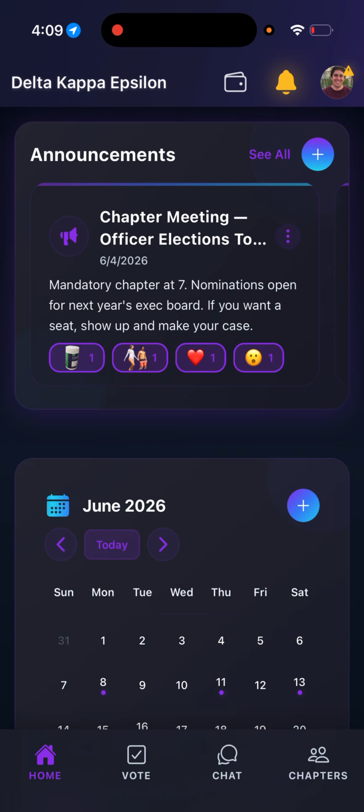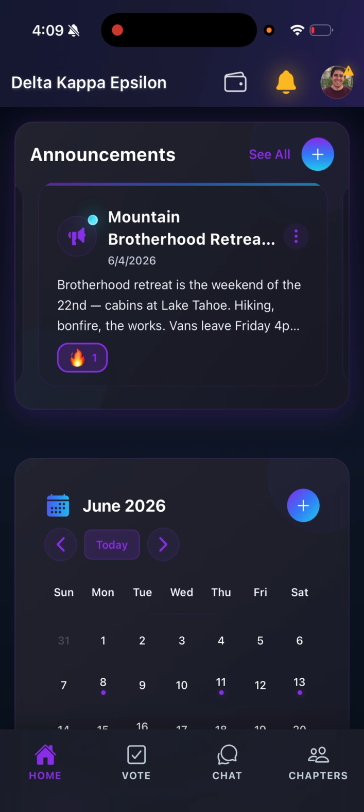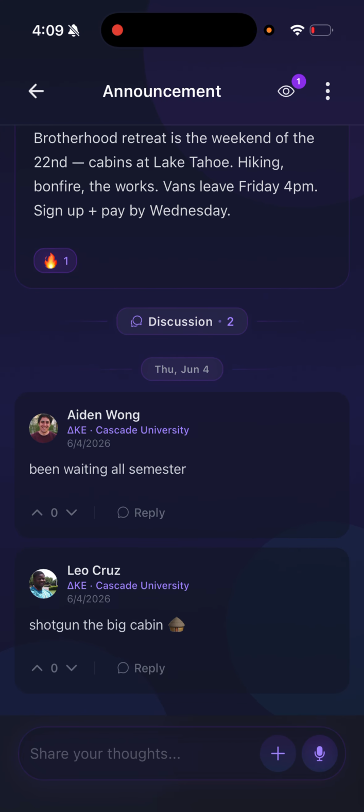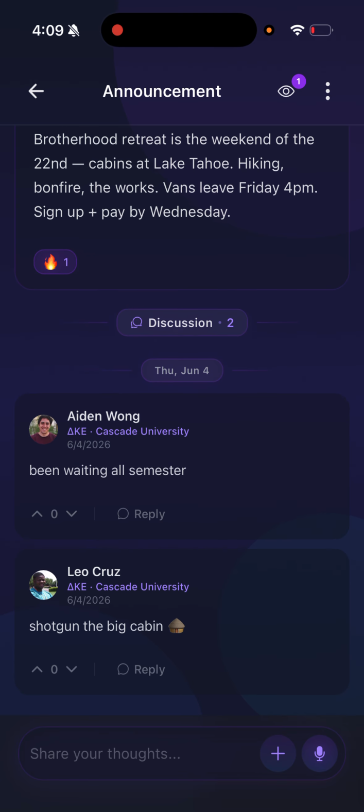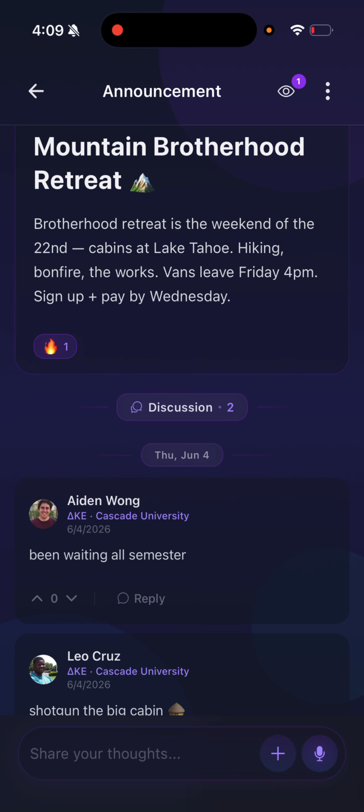There's a lot of features, so we can get straight into it. To begin, there's the announcements page. So what is the announcements page? As a brother, you can scroll through these announcements and see what events or announcements the e-board has put out for you guys. So there's a Mountain Brotherhood retreat on June 4th, and it's kind of explaining what it is. Brothers can leave comments on what they think about this announcement and emojis, custom emojis.